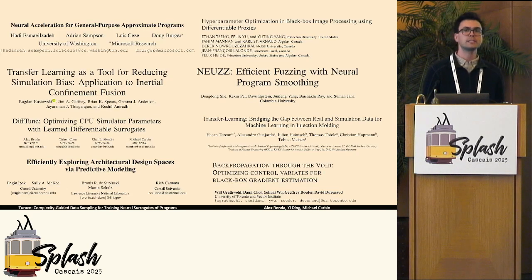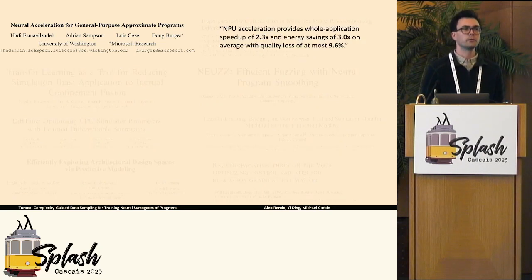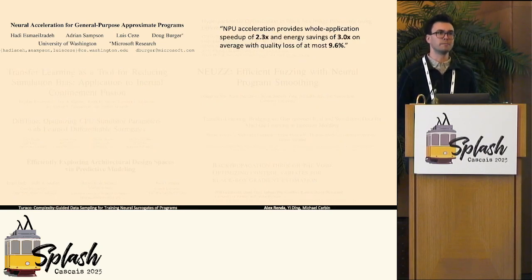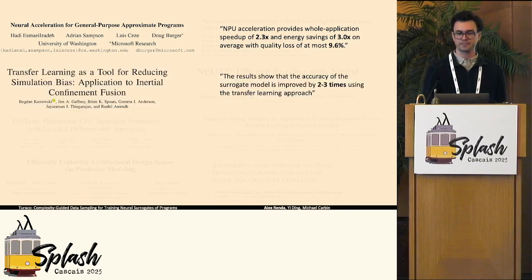I can ground this in some examples from the literature. In some prior work, Ismail Zadeh and co-authors trained surrogates of numerical programs to speed up these programs at the cost of a little bit of approximation error. By training these surrogates to mimic the program and deploying them in their place, they were able to find surrogates that were about 2 to 3 times faster than the original programs.